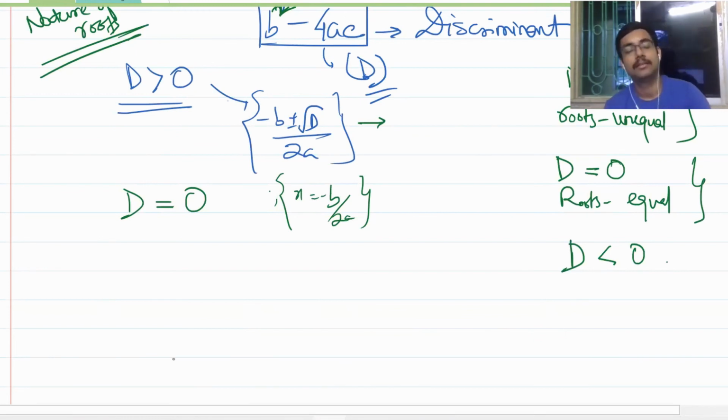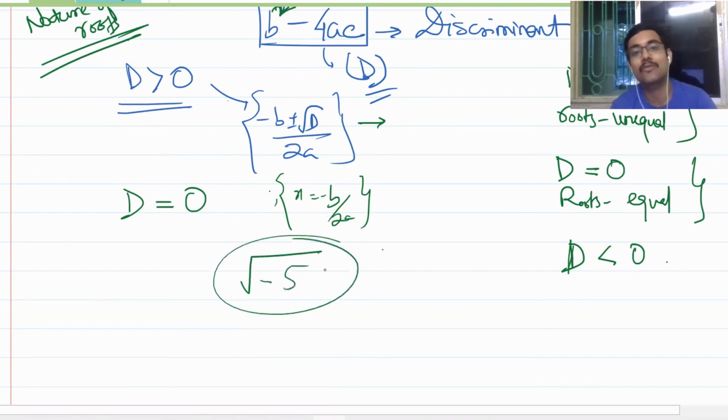And last but not the least, can anybody tell me what will happen if D is less than 0? See, Shikha, can you comment something? What will happen if D is less than 0? D less than 0 means something is negative inside the square root. Can it exist? So we'll be saying that it has no real roots. Okay? There are no real roots.